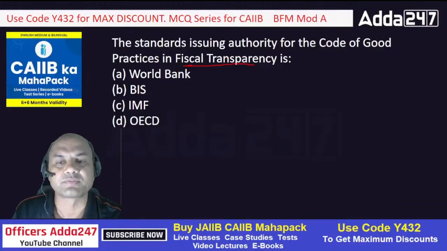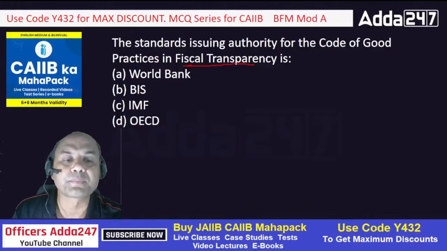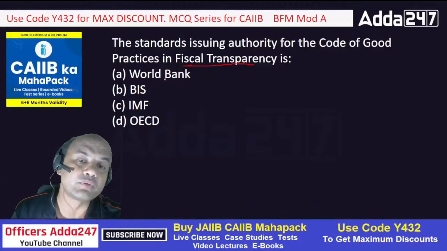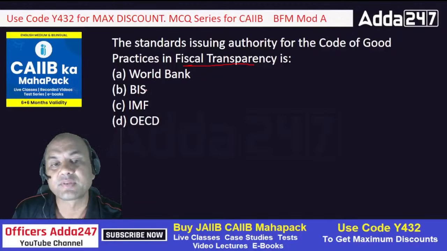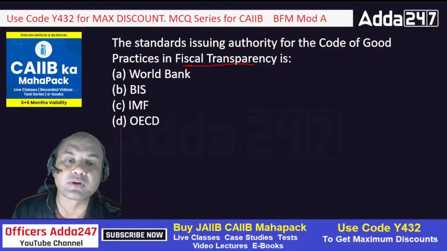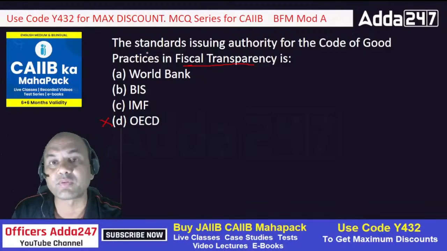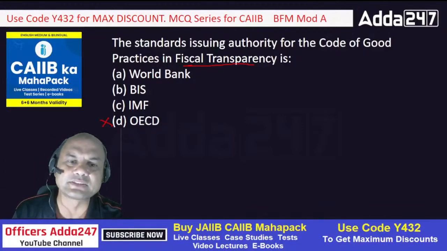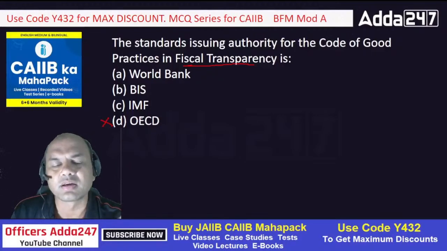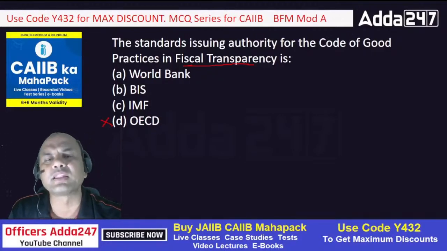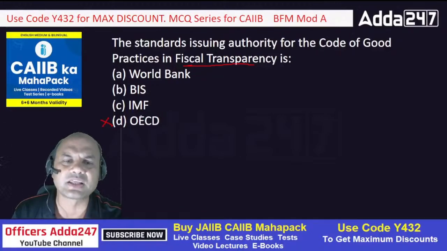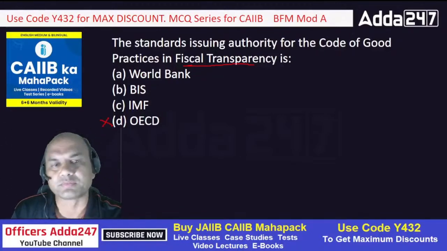That is a real question. So who gives this code? World Bank, or BIS, Bureau of International Standards, IMF, International Monetary Fund, or OECD. OECD is a totally different part. OECD has nothing to do with any transparency part. For the banks, of course, transparency is important in their own thing also. But for the other banks and other financial institutions, they are not concerned with this. So now, who gives this code of good conduct?